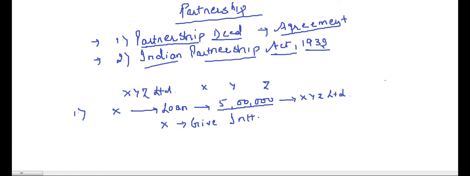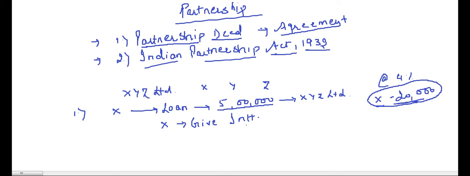Okay, say at the rate of 4%. Bank would have definitely given interest. Then X would have got interest of 20,000. Now if X is advancing these 5 lakhs to XYZ Limited, X is losing 20,000. That's true that this 5 lakh is for the business only, but at the same time X is losing 20,000.